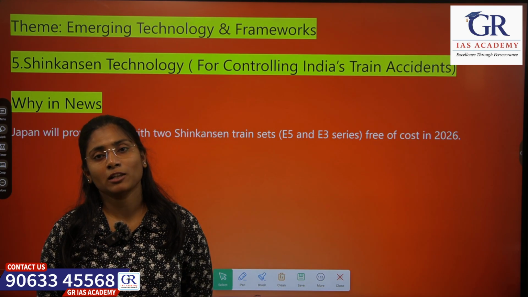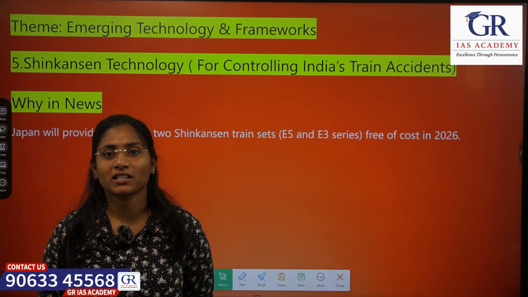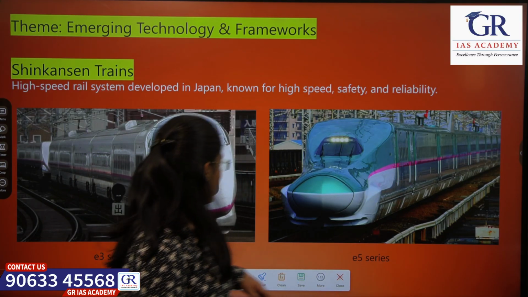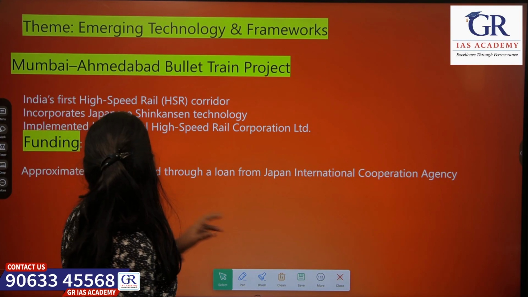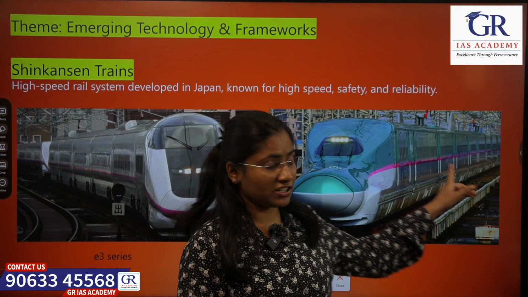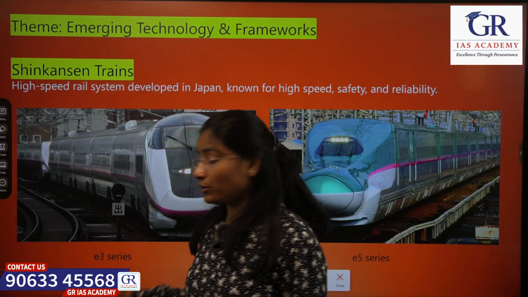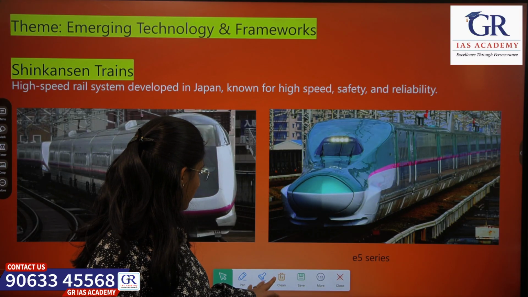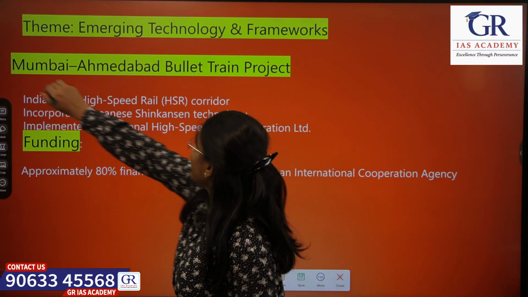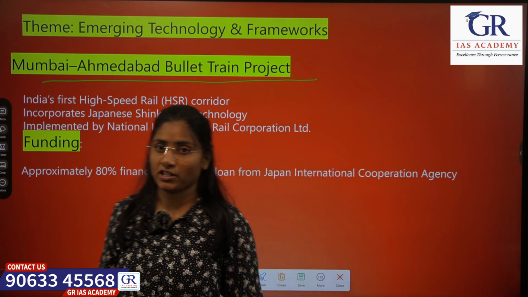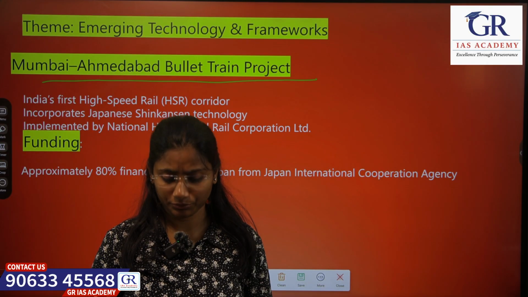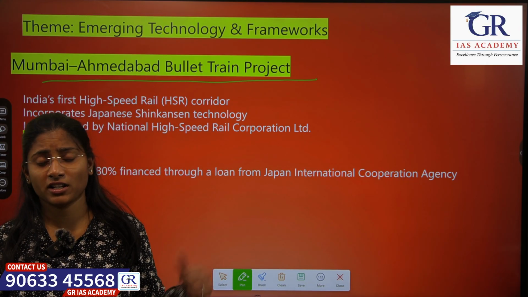So Japan is helping us by giving 2 trains, the E3 series and E5 series, free of cost in 2026. So this is the E3 series train and this is the E5 series train. If you see this, the E5 series train is faster when compared to the E3 series train. Now the Mumbai-Ahmedabad bullet train project. What is this project? It is India's first high-speed rail project. So Shinkansen technology is used here.